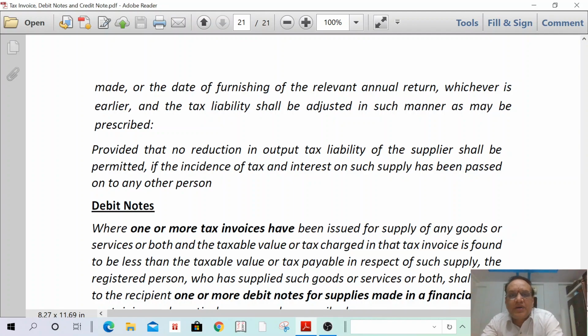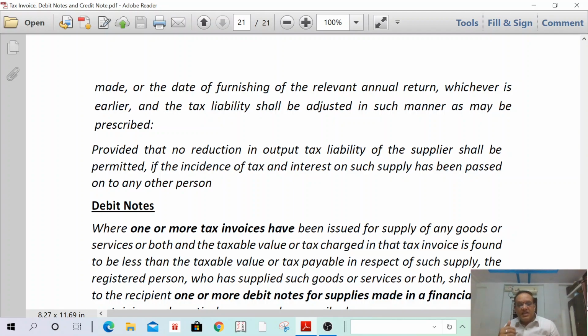If the credit note is passed, then you can adjust the tax liability in the corresponding period. That means before the end of September month or the date of filing of annual return, whichever is earlier, you have to mention such details, and tax liability shall be adjusted. That means tax has to be reduced to the extent of such amount, provided that no reduction in output tax liability of the supply shall be permitted if the incidence of tax and interest on such supply has been passed on to any other person.